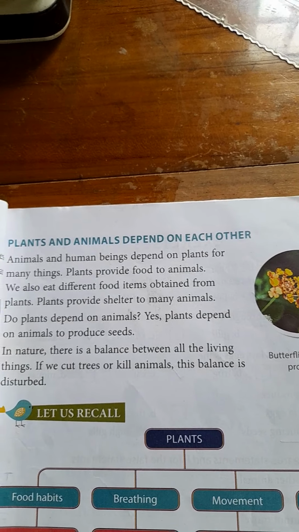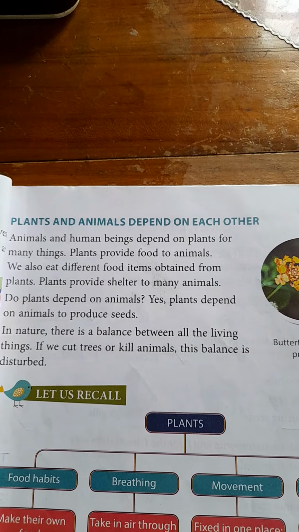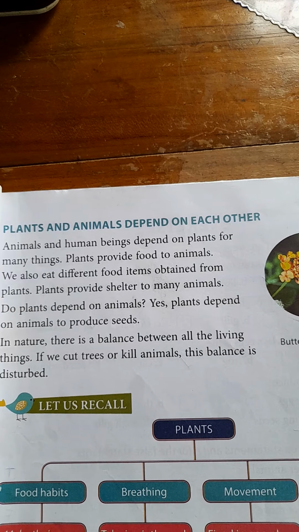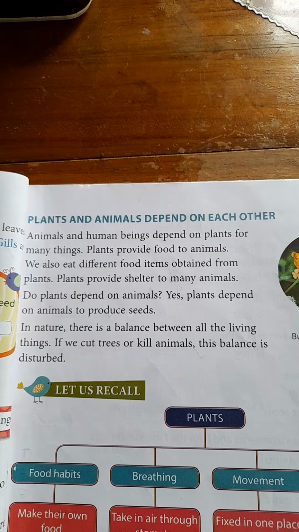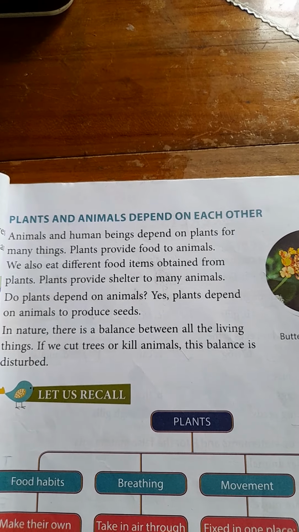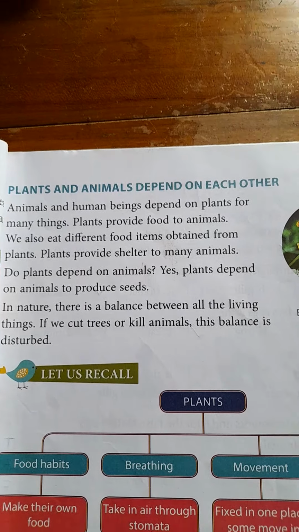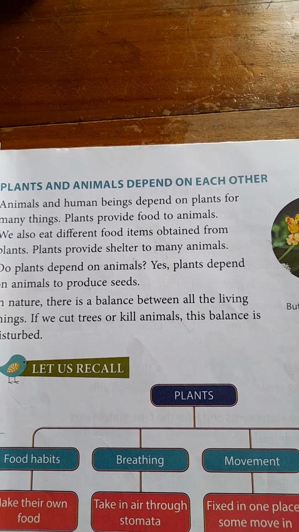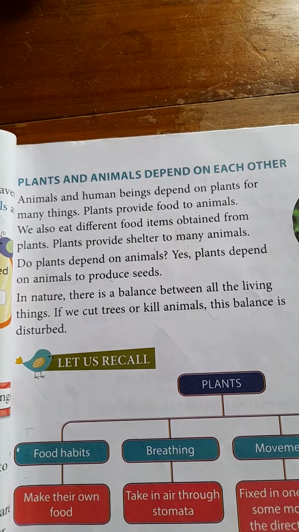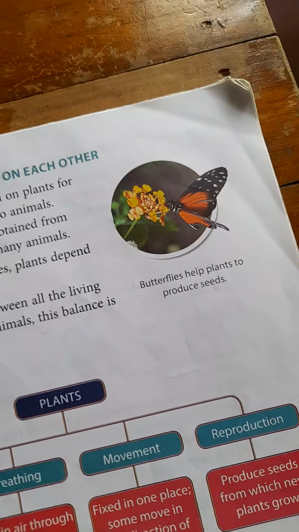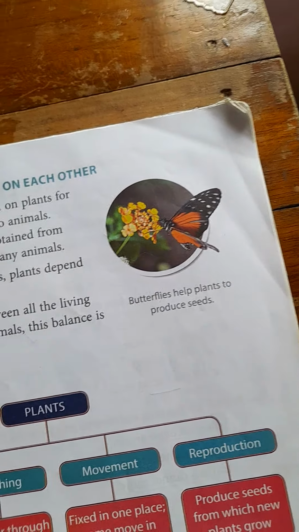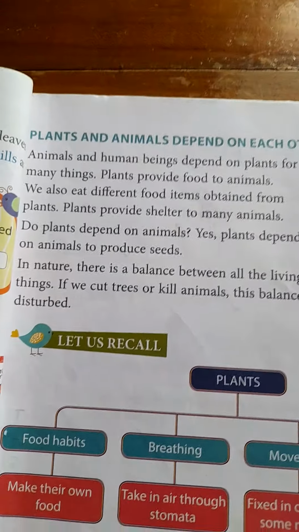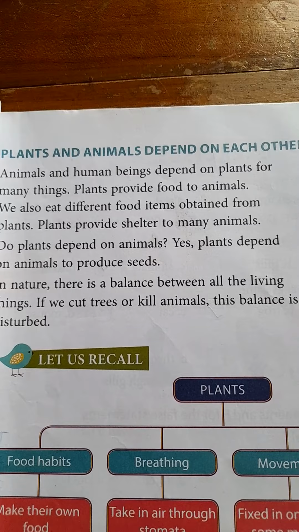The plants give them shelter and such. They give food. So we want plants. At the same time, the plants also need the animals for reproducing seeds. For producing seeds, insects such as butterflies help the plants.